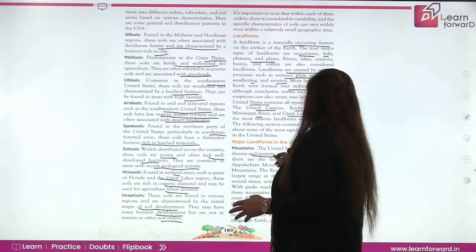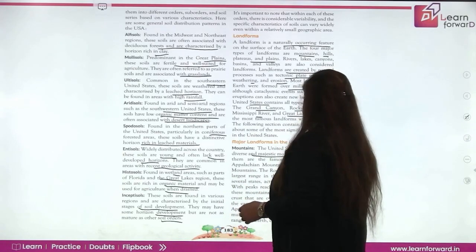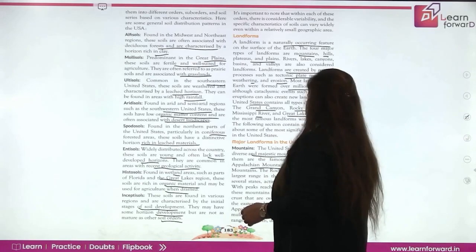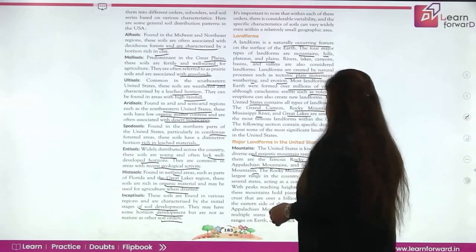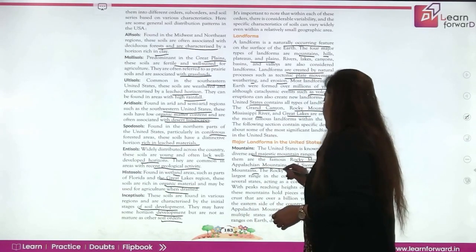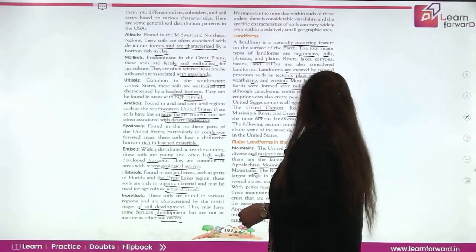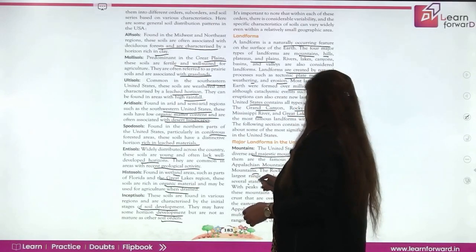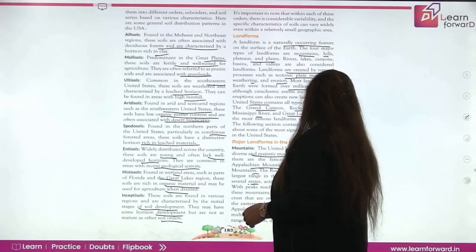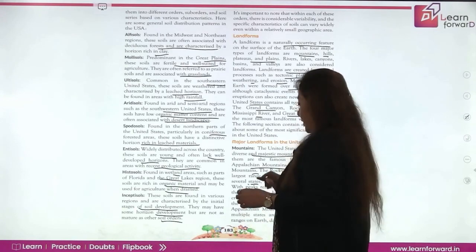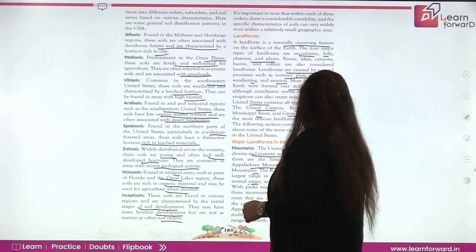If we talk of the old mountains, they are the Rocky Mountains and the Appalachian Mountains. If we talk of the recent mountains, they are the Sierra Nevada Mountains. The Rocky Mountains being the largest range in the country, it stretches across several states, acting as a continental divide with peaks reaching heights of 14,440 feet. These mountains hold pieces of continental crust and they are over 1 billion years old.